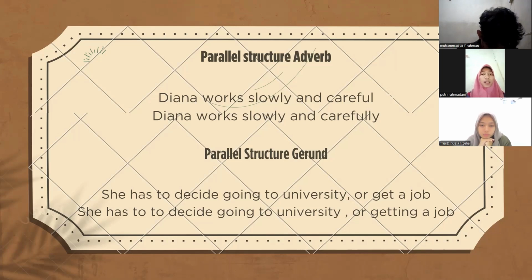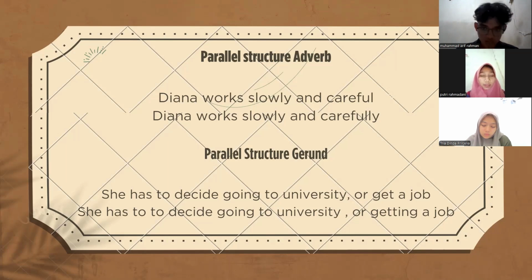And the next is parallel structure gerund. Parallel structure gerund involves using the same grammatical form for a series of gerund verb forms ending in ing, which function as nouns. This creates a balanced and coherent sentence structure. Look at the sample. The first example, she has to decide going to university or get a job. This sentence is wrong because going is verb ing and after the word or is verb one, so get is not a gerund.